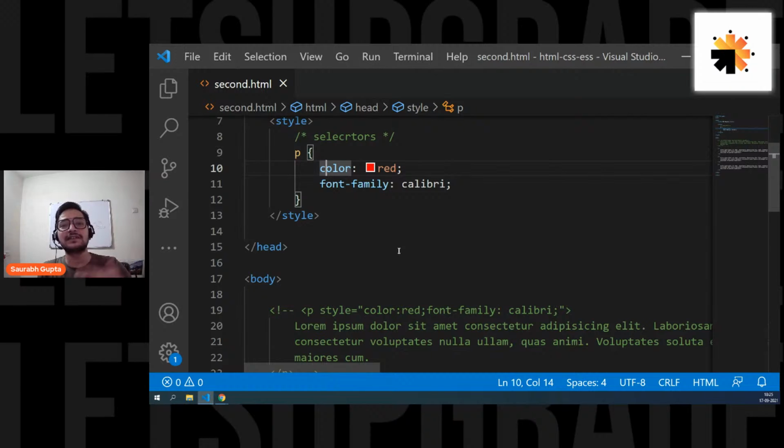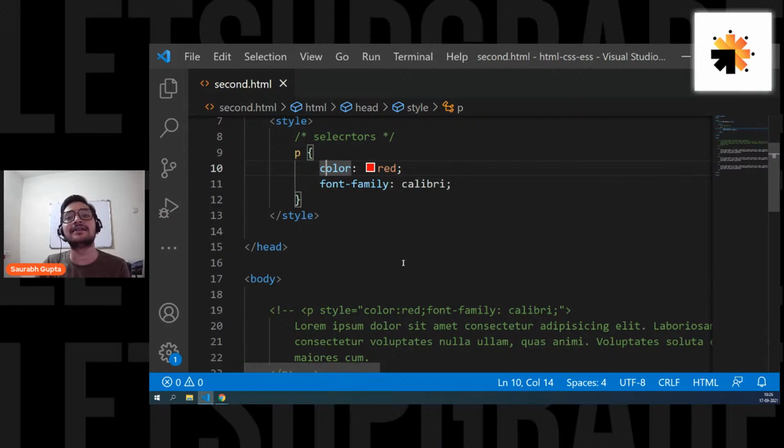So whenever we want to see CSS, we can go in head. Whenever we want to see our elements, we can go in body. So it's just a good coding practice. If you want, you can also keep it in body. It's just a good practice that a lot of people follow. It's not mandatory. Is that cleared? Everyone, are we cleared? Guys, please tell me, are we cleared with how to start applying internal CSS?